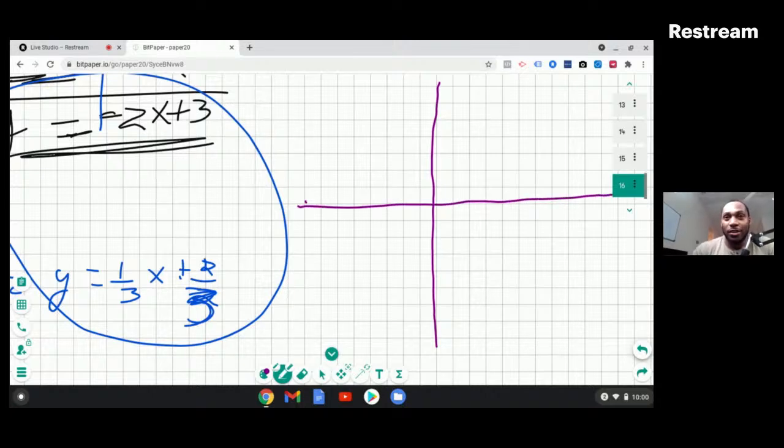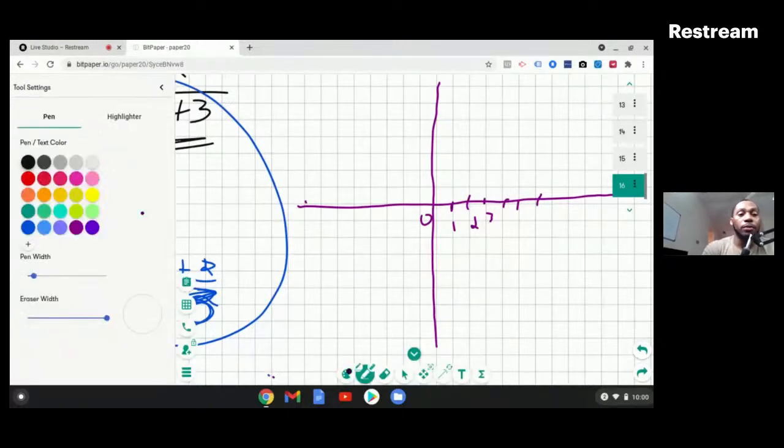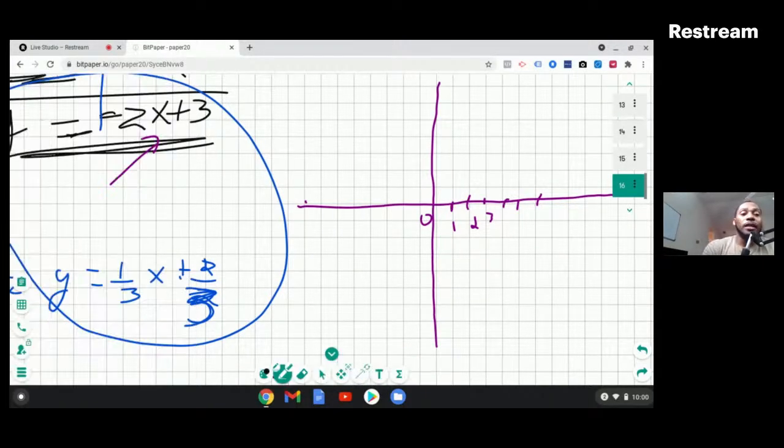All right, so what we have is the Cartesian graph, 1, 2, 3, 4, and each one of those marks, guys, you can see is 1, 2, 3. I'm not going to write it so it doesn't get messy. The first point I want to plot, it's always easy to put in 0. So x is equal to 0, and this one is in black. I want to plot it in black.